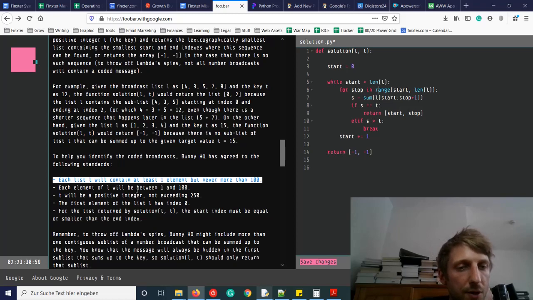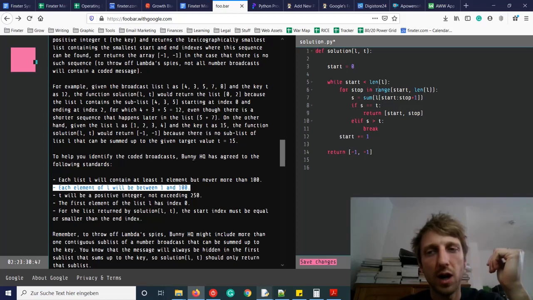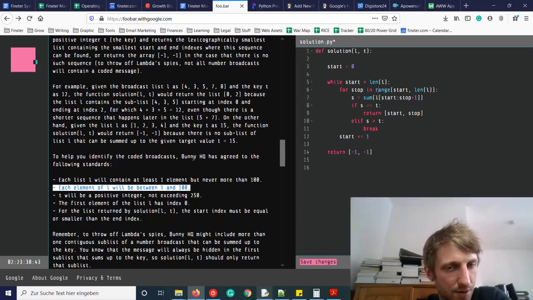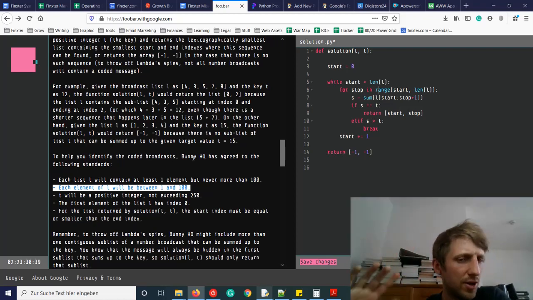Each element of L will be between 1 and 100. So we will have a sum that is at most, so we could use this for more efficiency, because if our sum would already be larger than 200, forget about this.